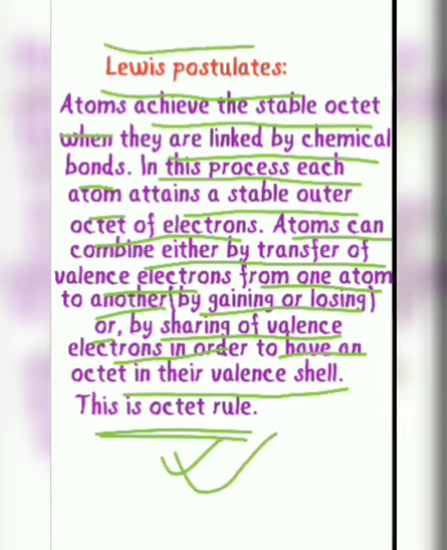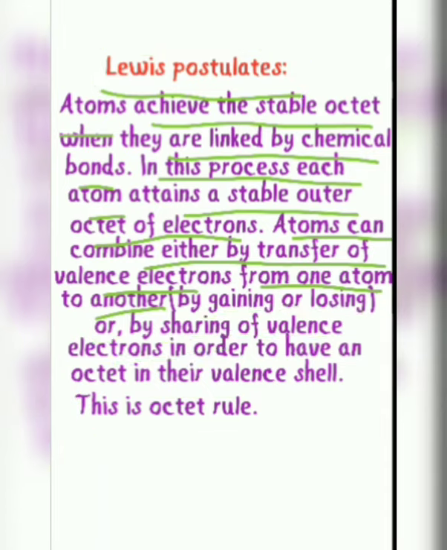To understand this postulate, the octet rule, we have to take a proper example of electron transfer from one atom to another, and also an example of valence electron sharing.